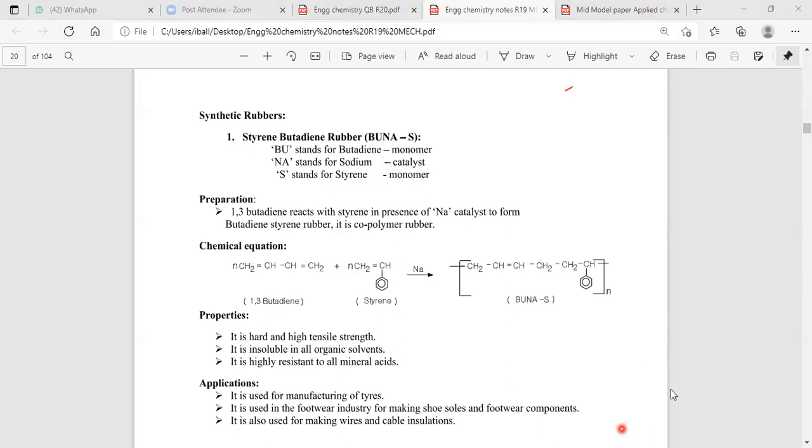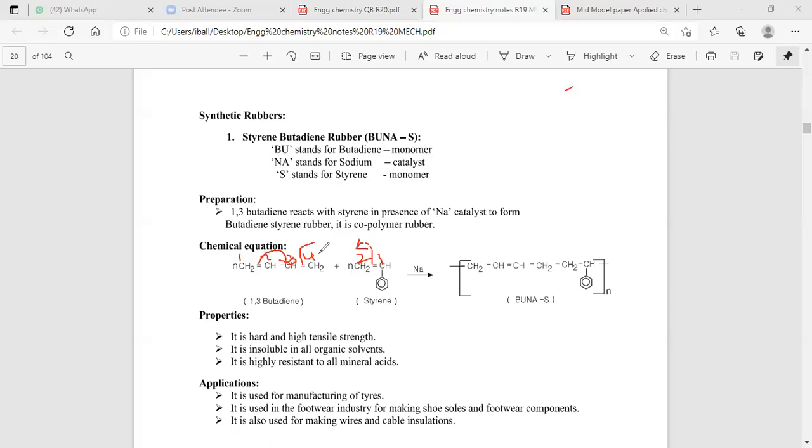1,3 butadiene here. You see this, we are discussing 1,3 butadiene. This is 1, 2, 3, 4. It contains a 4 carbon system. Now styrene, the C1 and C2. Then what will happen here? The breaking of the double bond takes place, like this.